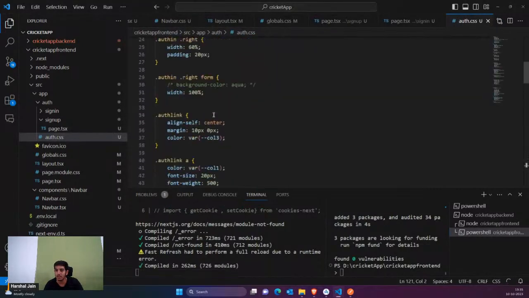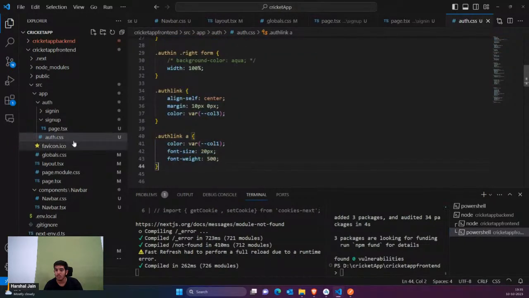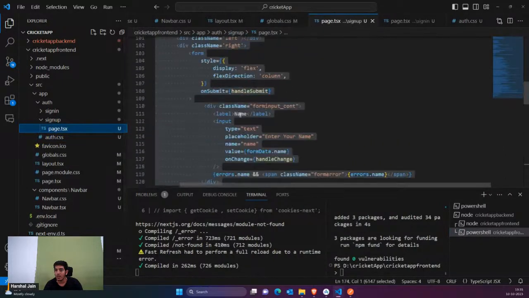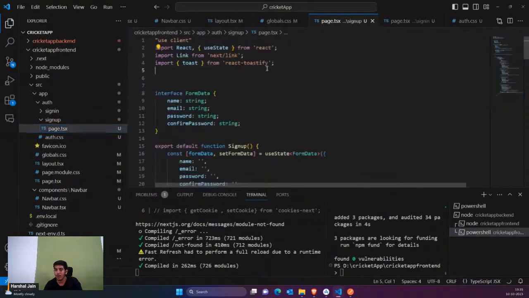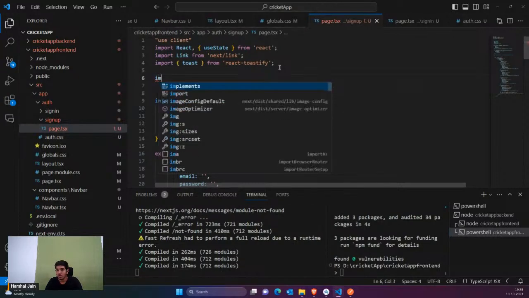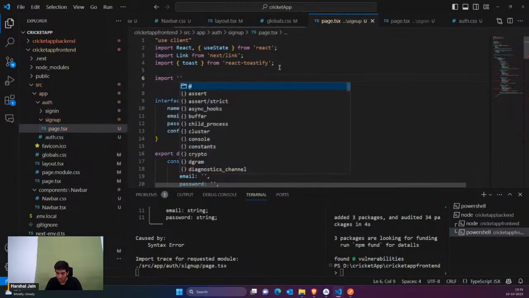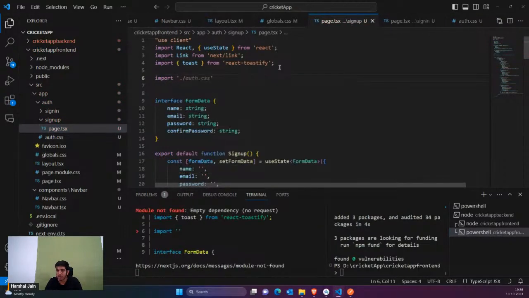You can see I've added some CSS data, how my CSS would look. Okay, so this is what I'm going to show. Now I would come back here into the sign up page. I want to add auth.css here also. So I would just say import, in inverted commas, dot slash auth.css. That's it. Okay, so now let's see.